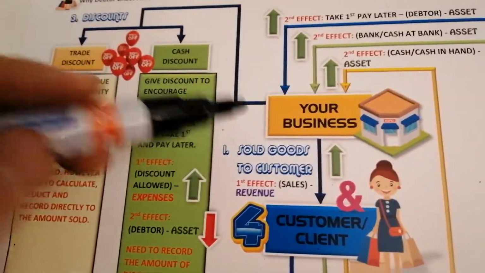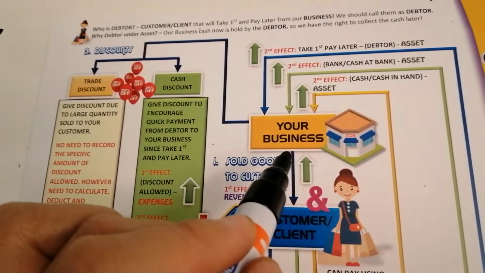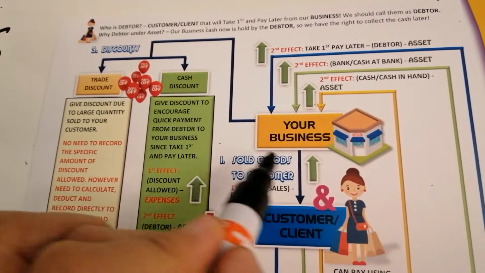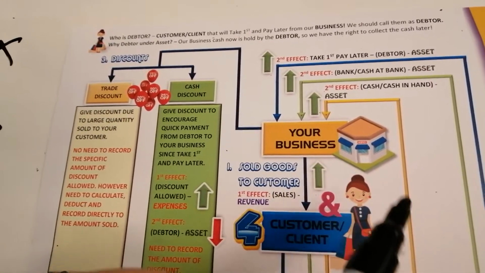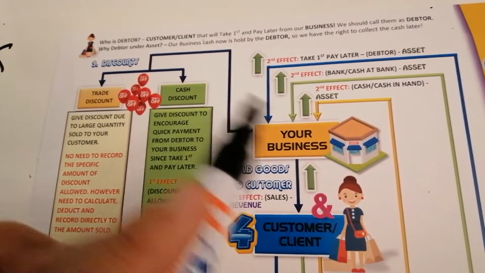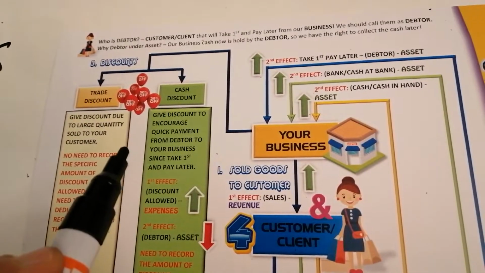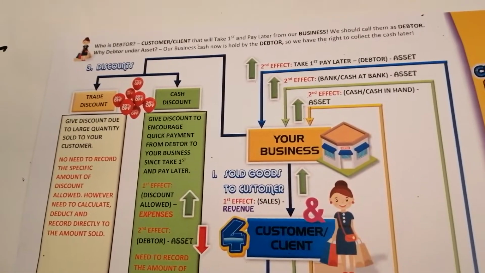So, business need the cash because the cash held by the debtor is belong to business. And business need the cash when they sold goods to customer. They need the cash from the customer. And they need to use the cash to produce another product for another customer. So when there's no payment from customer, how to produce a product?